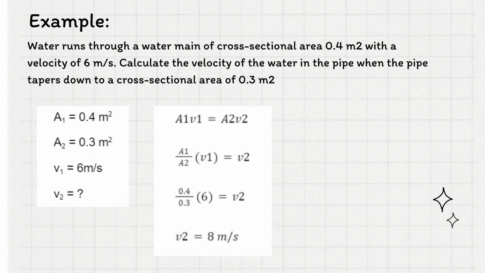Now, let's move to the example. Water runs through a water main of cross-sectional area 0.4 meters squared with a velocity of 6 meters per second. Calculate the velocity of the water in the pipe when the pipe tapers down to a cross-sectional area of 0.3 meters squared. So, in this question, we don't have the value for V2. We need to find the value of V2 using the equation A1V1 equals A2V2. Substitute the values in the equation and you will get the answer, which is 8 meters per second.